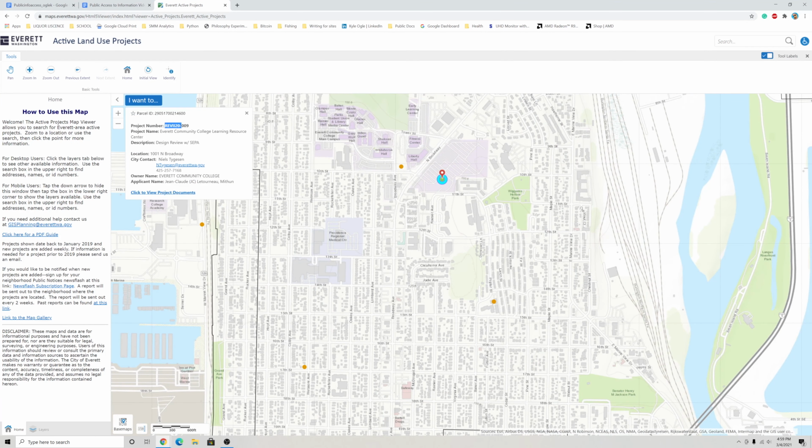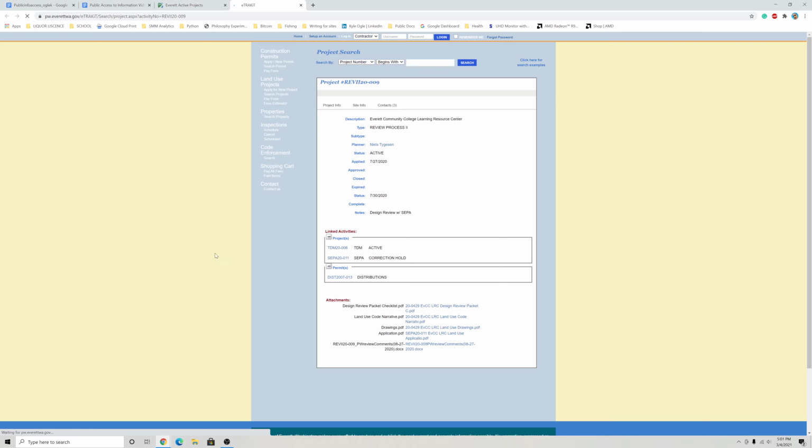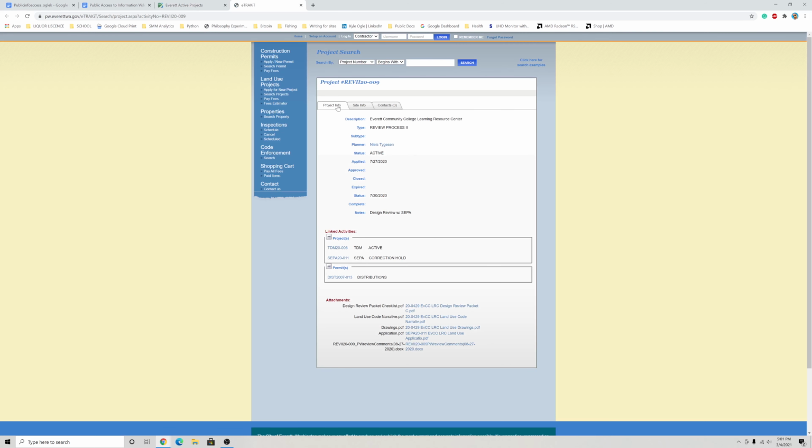Information like the project number, name, description, and who to contact for more details will be provided on the web map. Clicking the link to view more documents will bring you to eTrackit. This database allows you to type in an address or parcel ID, and it will give you the projects on file with your search. Scroll to the bottom of a project to find the attached files.